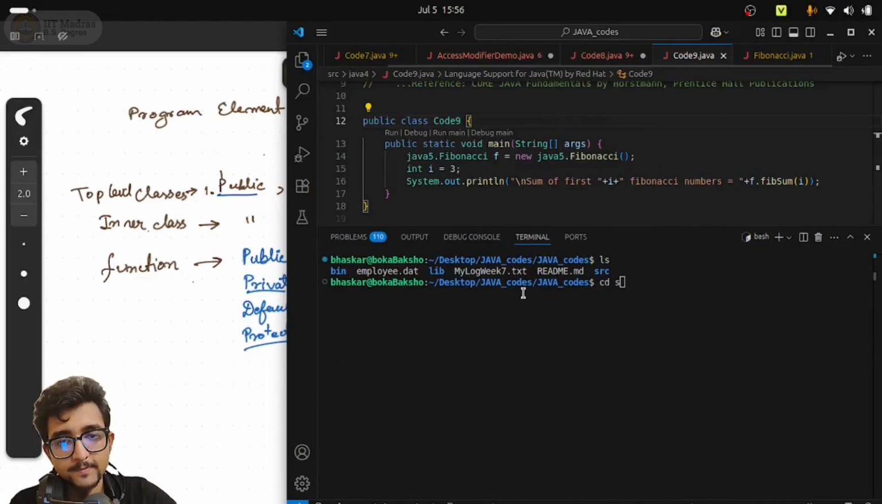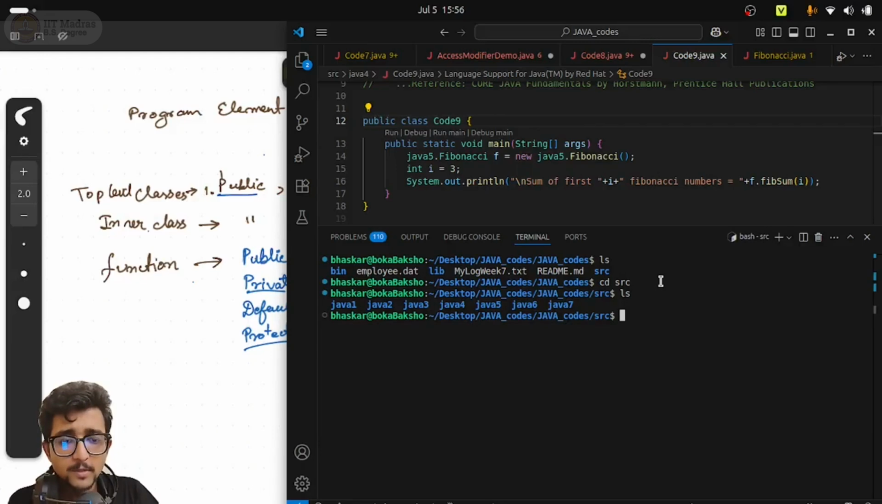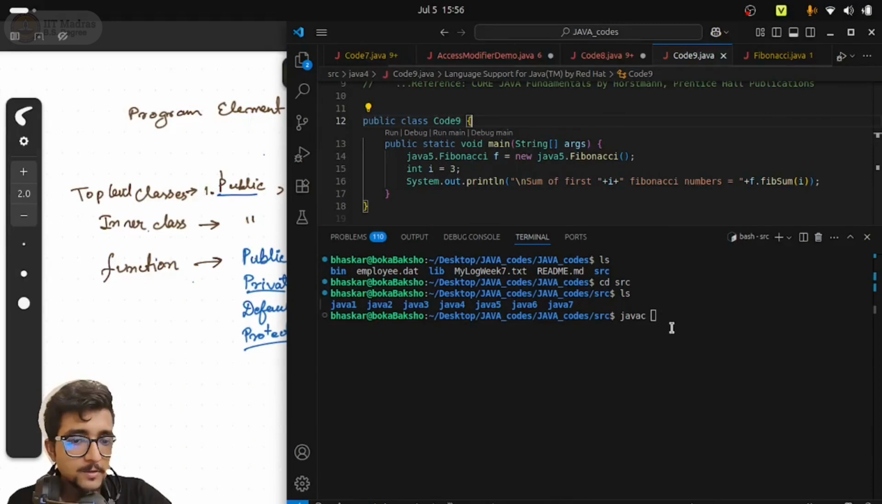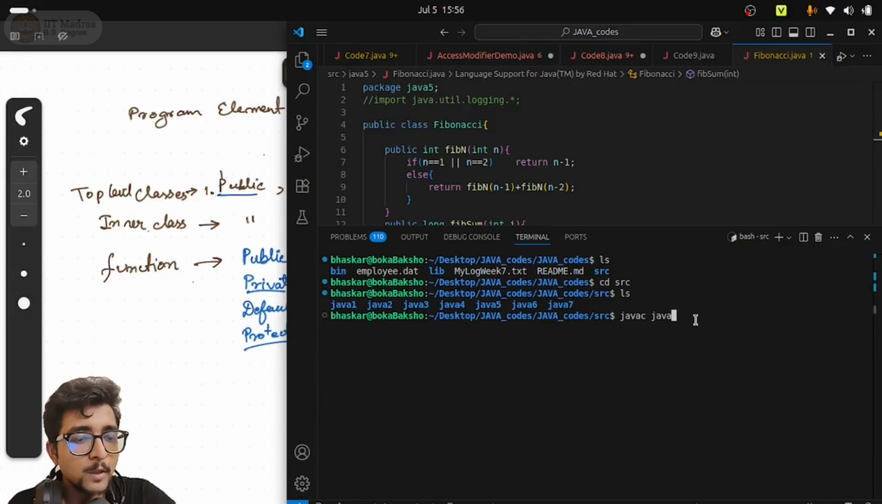So I will go to cd src. Now I have all the packages over here. I will be here only because I can access all the packages from this point. So I will write javac to compile it. Since I am at the package level of the directory, to compile a code I have to give the package name and then the class name. Let's compile this Fibonacci first.